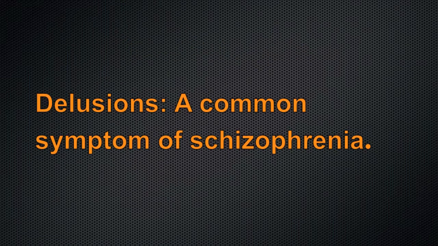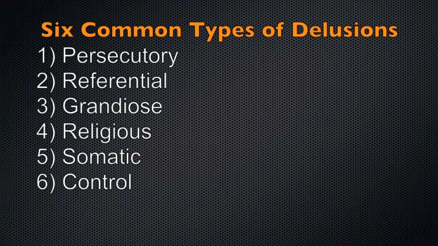In addition to understanding the different types of schizophrenia, it is important to note the different types of delusions that people with schizophrenia often experience. According to Barbara O'Farrell, a writer who specializes in mental health's interpretation of scientific research done on schizophrenia, there are six different types of common delusions among those who suffer from schizophrenia. 6 common types of delusions.